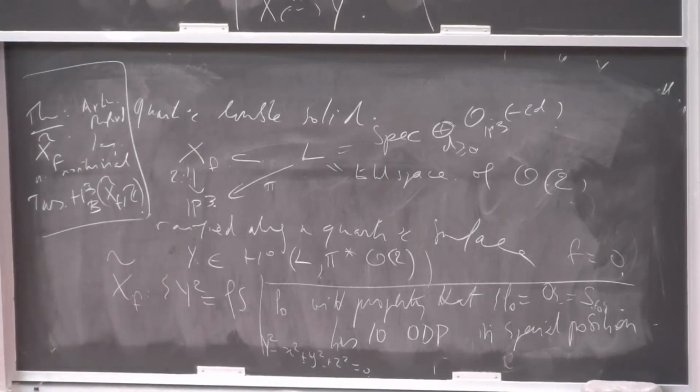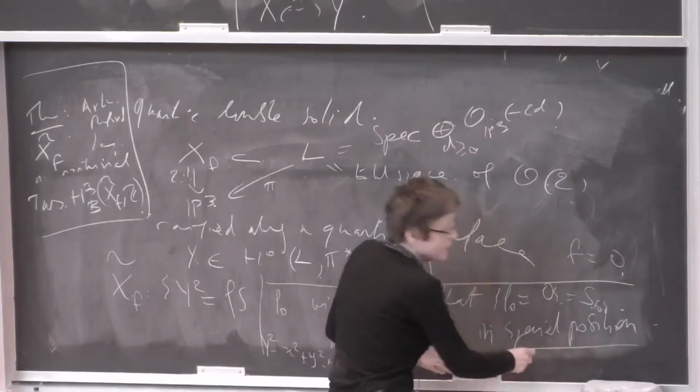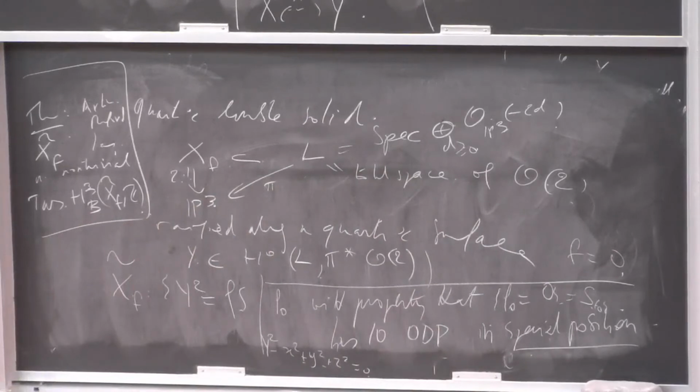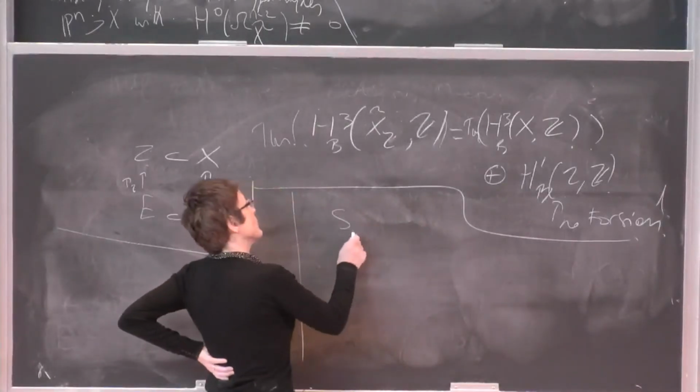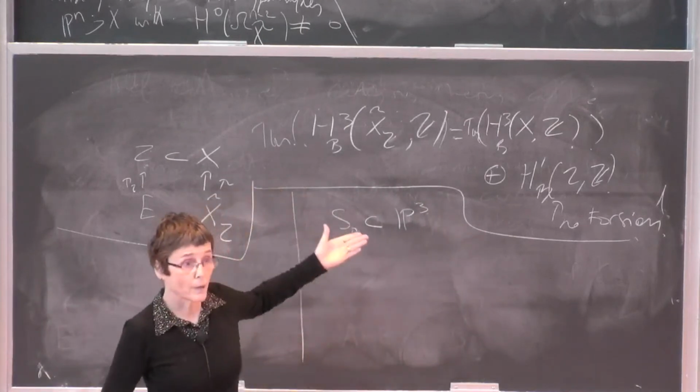So let me say a word about this special position, because it's absolutely essential in the computation. The condition which is required by Artin and Mumford is the following. So you consider your quartic surface.